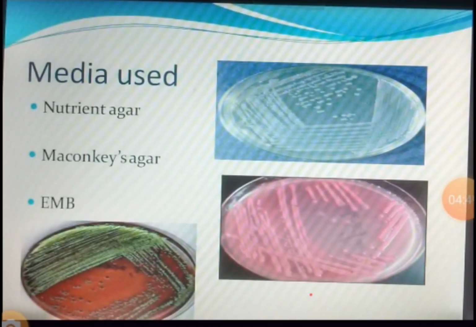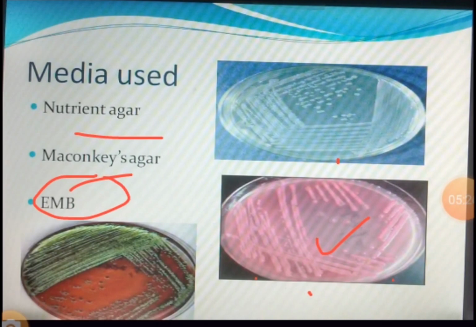Moving on, if we grow these organisms in media, how do they look? This is very essential to understand for detection. On nutrient agar, small, pasty, off-white colonies are seen. On MacConkey's agar, they show pink colored colonies. What do pink colonies on MacConkey's agar mean? They can ferment lactose. They are lactose fermenting organisms.